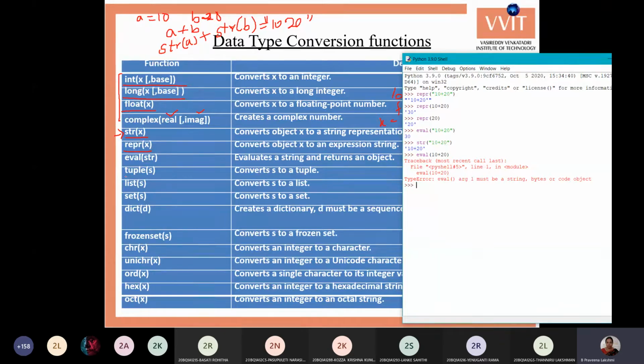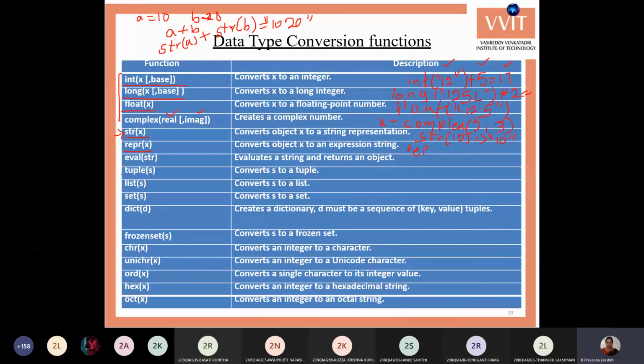Next function is the tuple function. Tuple is to convert the data into a tuple. You will get these in the next part because we need to deal with the remaining data types. There are four other data structures: tuple, list, set and dictionary. So we can see these four functions later, because you don't yet know what tuple, list, set and dictionary are. Whenever we see those data types, then we can check this. And next is frozenset.